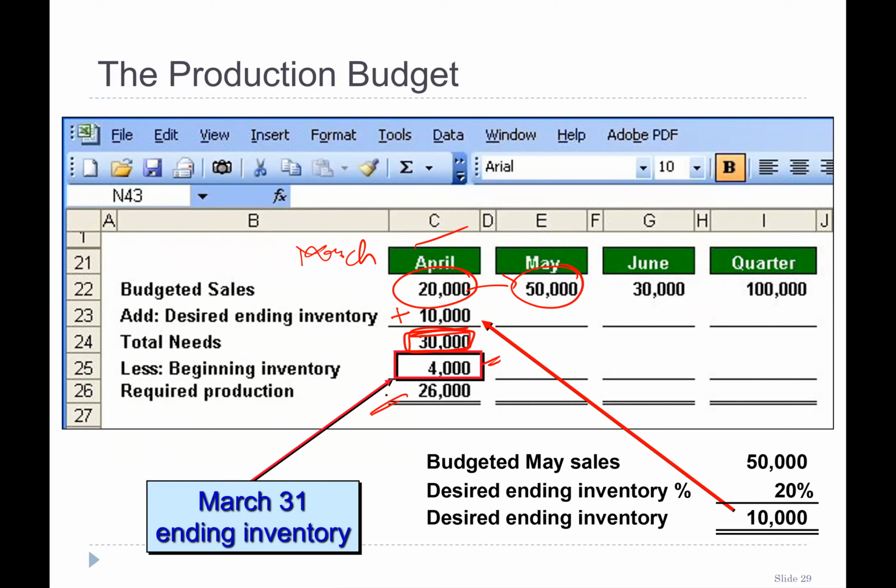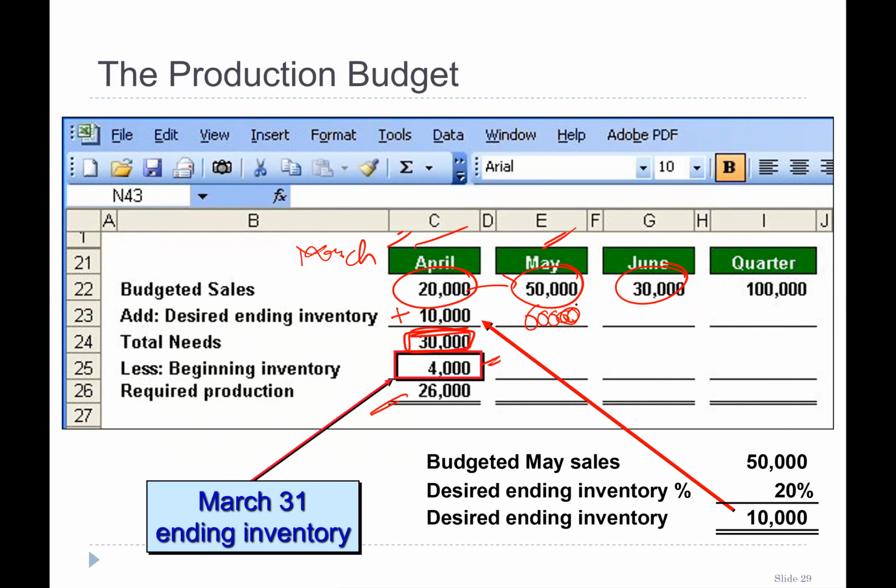Understand, guys? How much do you need to produce? You need to produce, first of all, that month's sales plus required ending inventory minus opening inventory, simple. What about May's? 20% of June's budgeted sale, which is 6,000, right? 6,000 units.